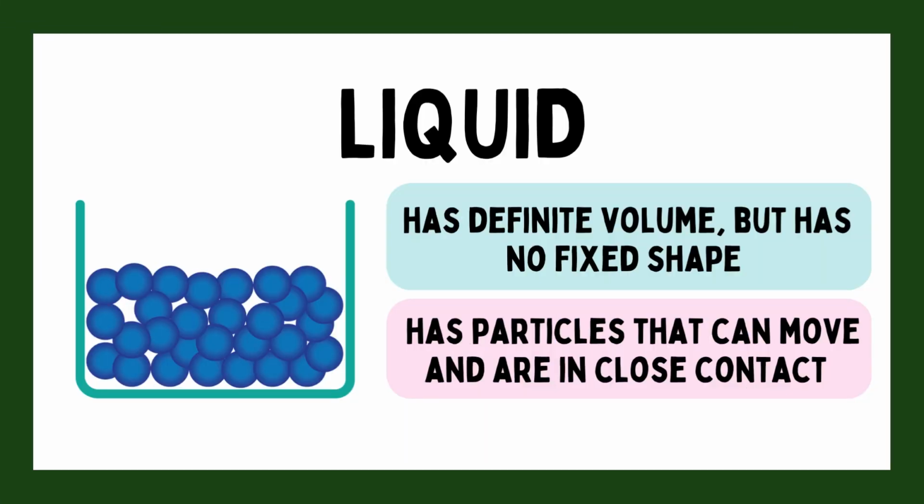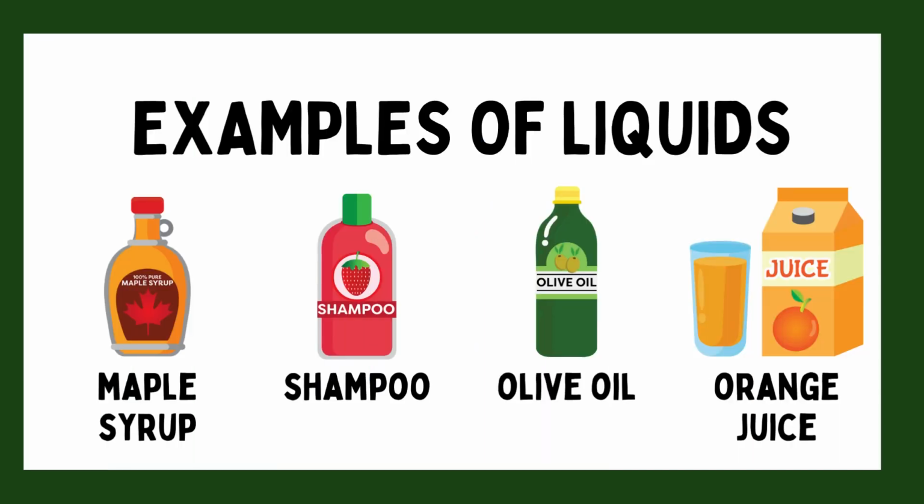Liquid. Liquids have a definite volume but take the shape of their container. The particles in a liquid are more spread out than in a solid, allowing them to move past one another. They have moderate intermolecular forces that are not as strong as those in solids. Examples of liquid: shampoo, olive oil, orange juice.